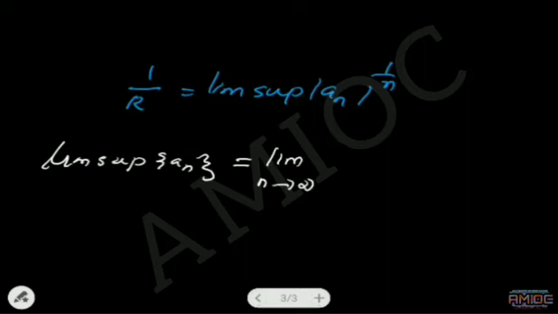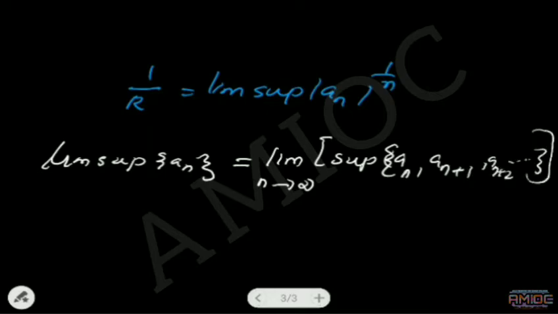Now we can look at the limit supremum of a sequence. What is the definition of limit supremum? Limit supremum of a sequence a n is defined by limit n tending to infinity of supremum of a n, a n plus 1, a n plus 2, etc. That means the limit of the supremum of this set is the limit supremum of a n.